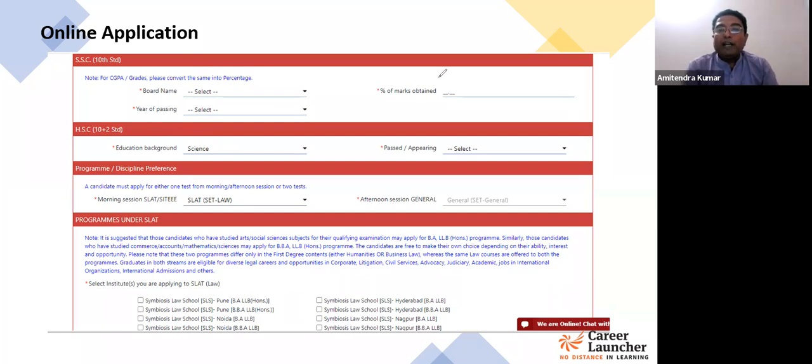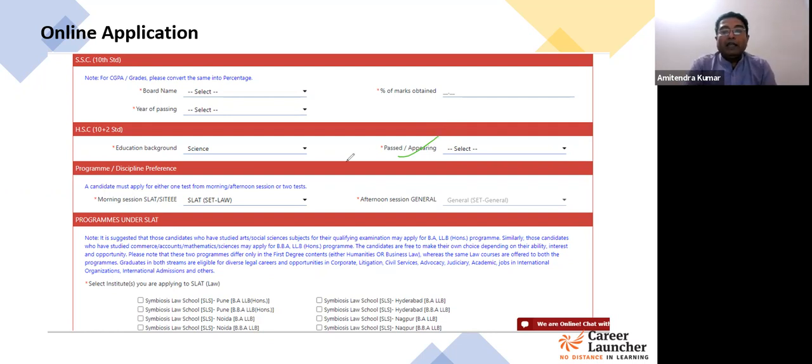After that, you will be required to select whether you are appearing or you have already completed and passed class 12. So the moment you select pass, then you will have to fill the percentage details and the board details and which year you passed out. If you are appearing for the board examination, which will apply to most of the students, then you have to select appearing over here. Nothing after that, ये drop down इसके बाद खत्म हो जाएगा, इसके बाद यहाँ पे कुछ भी नहीं मिलेगा.